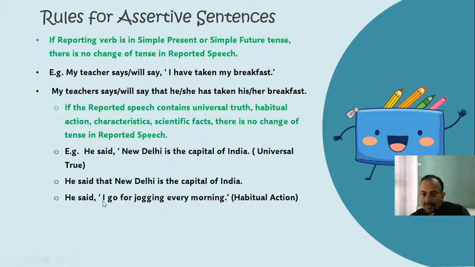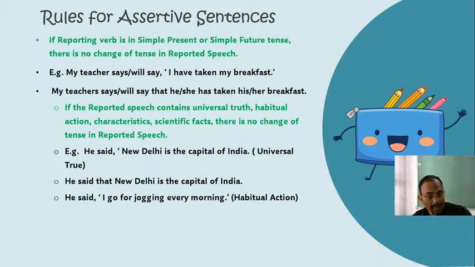Like for example, some other sentences: my friend said, I take Complan every morning. That means it is also a part of his habit. Or someone says, I go to church every Sunday. This statement is also a habitual statement.